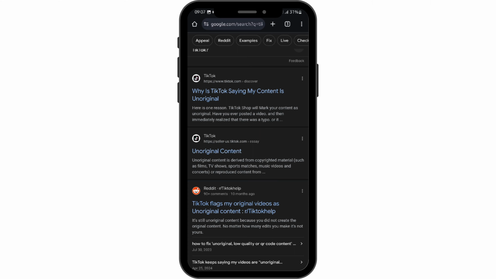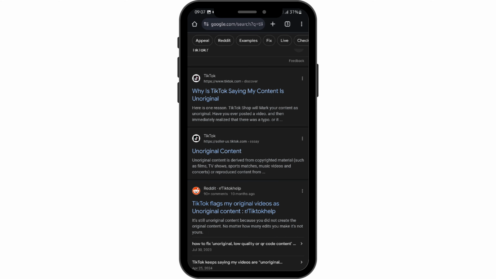Use original sounds. While using trending sounds can boost visibility, also try to incorporate original audio or music. Also make sure to give proper attribution. If you use third-party content, ensure it's properly attributed, but be cautious as it may still be flagged.